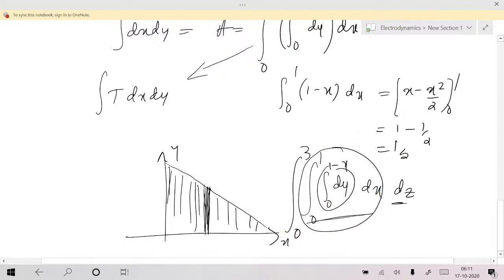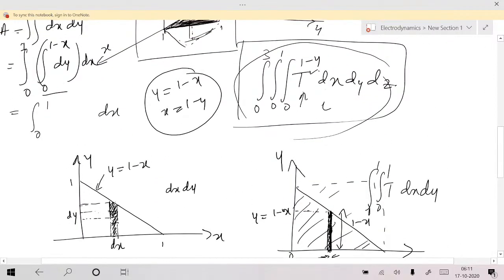Try to imagine that one in 3 dimensions. You are starting with a point. Point becomes line. Line becomes area. Again, line becomes one surface area, and then that surface becomes that planar surface. When it is integrated in other direction, it will become volume. Is that okay? So try to imagine like that.